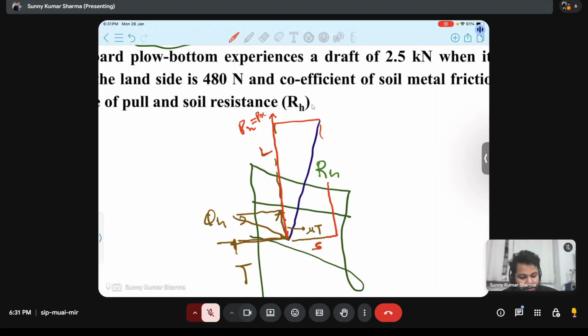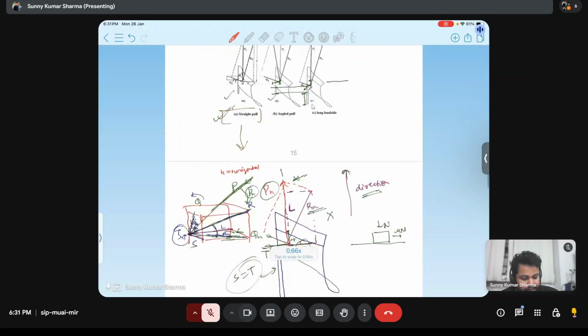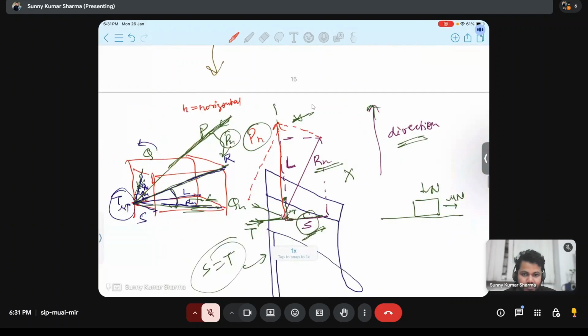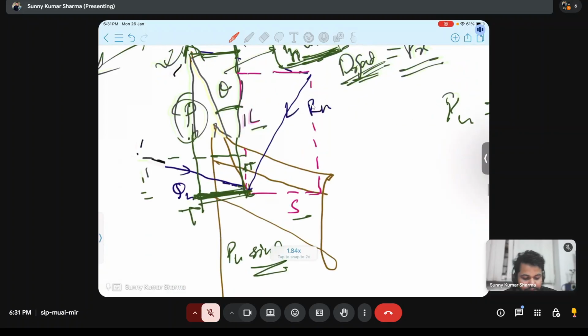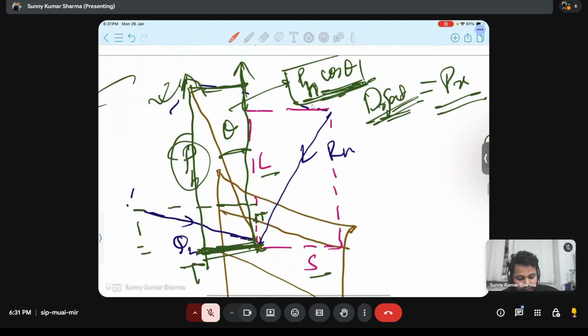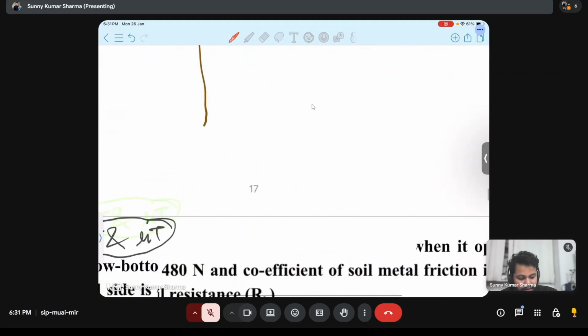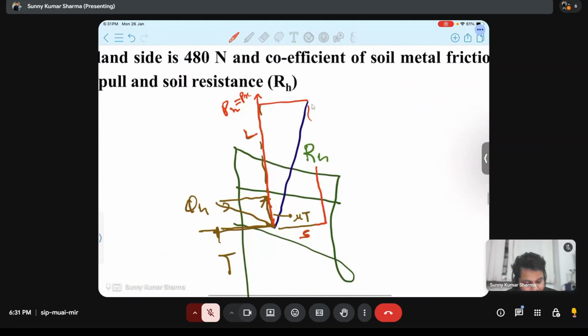This is the first case we are discussing. Here PH and PX are the same. It has no side draft. If there had been some side draft, then PH would be this line. This is PH. If it is telling that there is no side draft, then PH is straight. This is PH.